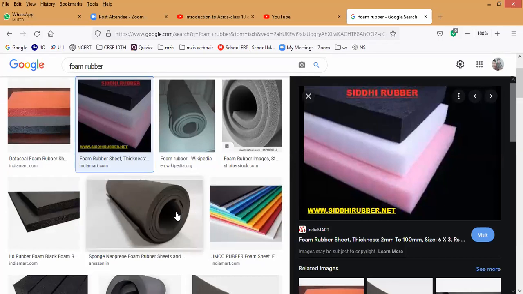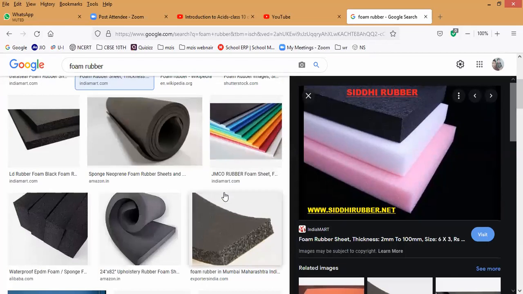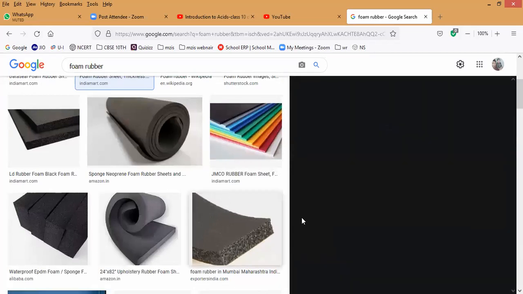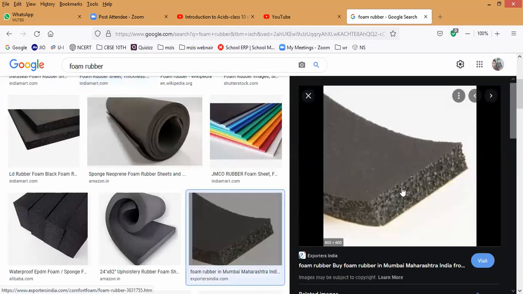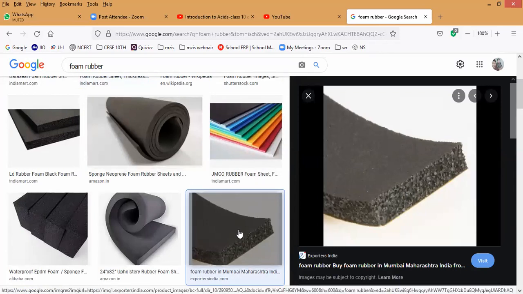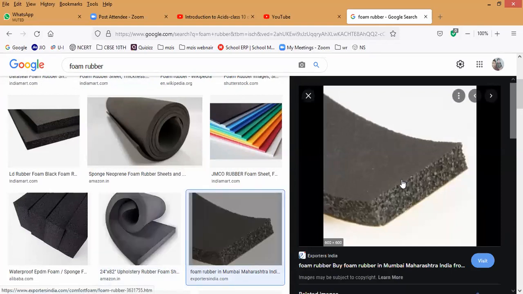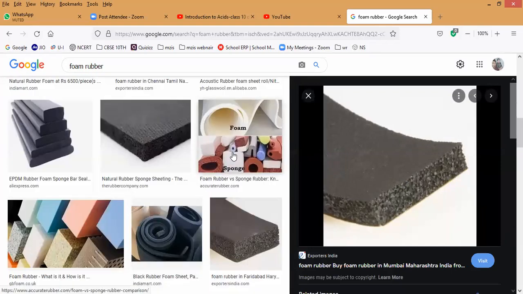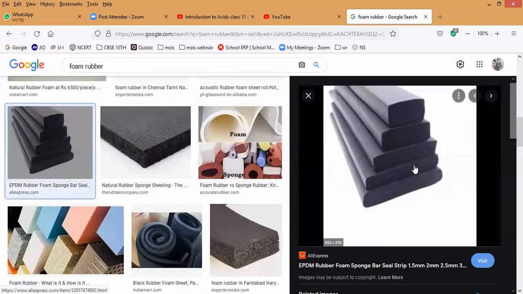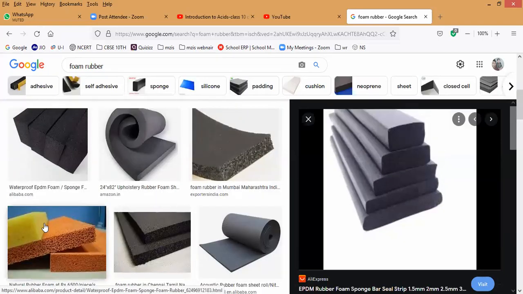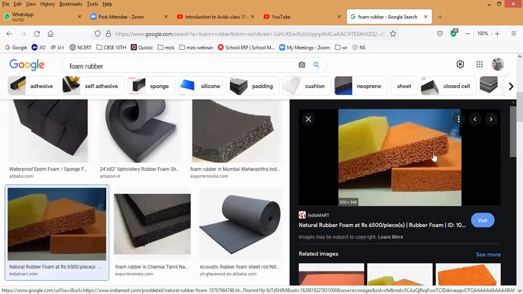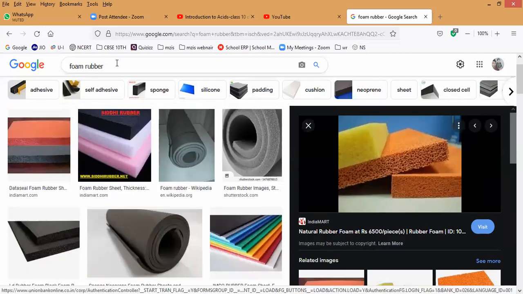Yeah, something like that. While purchasing anything, you can get it along with the sides. Very smooth touch. This is what is called foam rubber. If you purchase anything online, nowadays it comes along with it, but very thin sheets will come, not this thick. Here I am showing the thick sheets, but thin sheets will come. This is called foam rubber.